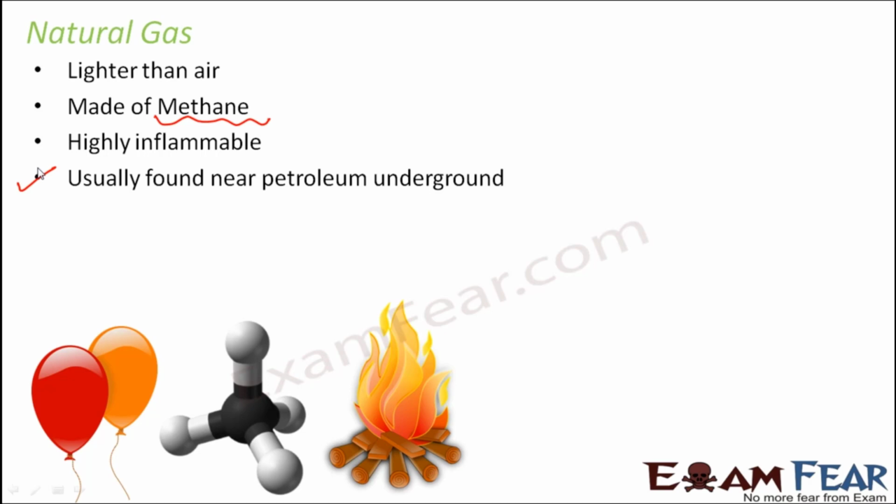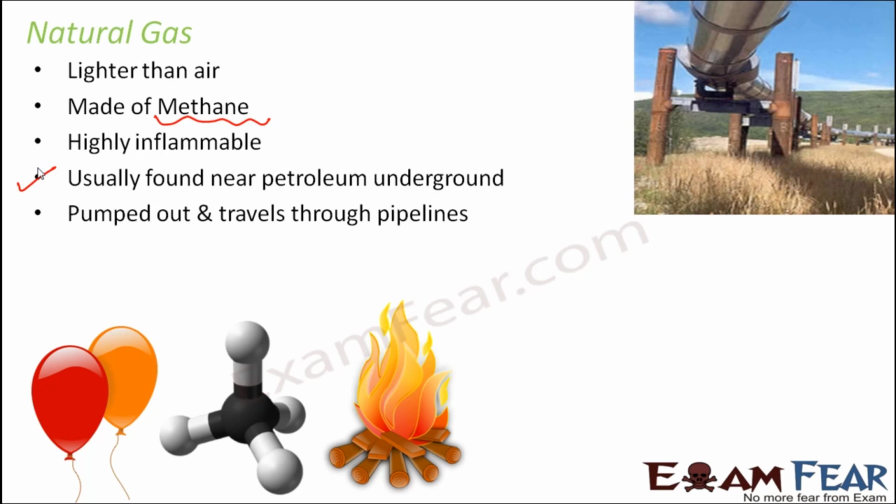So how do you extract it? The same process of oil drilling. Wherever oil drilling is done, the natural gas is also extracted, because you actually know the locality where natural gas is present. It is pumped out and travels through pipelines.